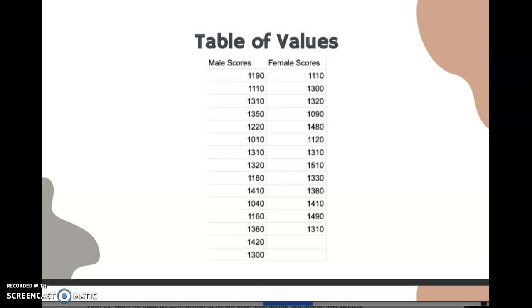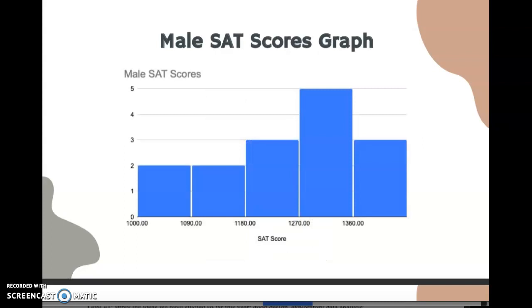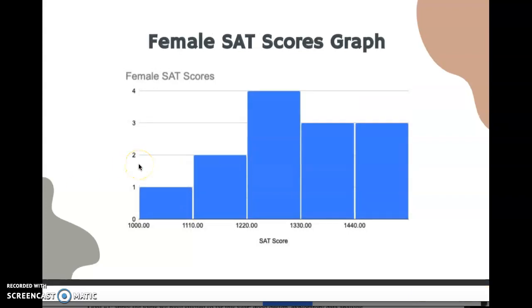Here's my table of values. As you can see, here were the 15 male scores and the 13 female scores, all the scores that they self-reported to me. Next, I will be showing my histograms of both of the group sets. So this is group 1, the male SAT scores. Here you can see whether it's unimodal or whatnot. I did the same thing for the female SAT scores.